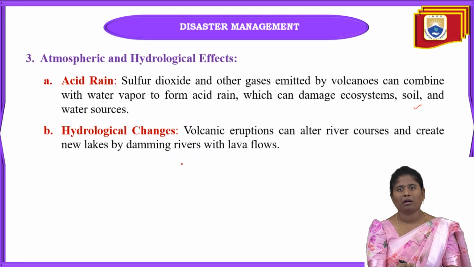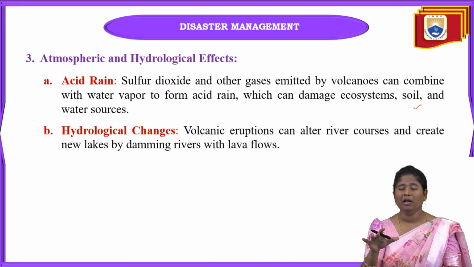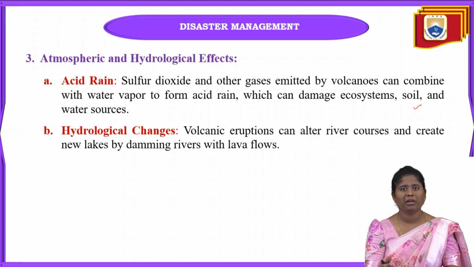Why? Because when lava flows, any material that comes across its path is destroyed. After some time, when the lava cools down, that area will have many mineral resources available. So when a volcanic eruption occurs, hydrological changes happen, and it will automatically create a few lakes.